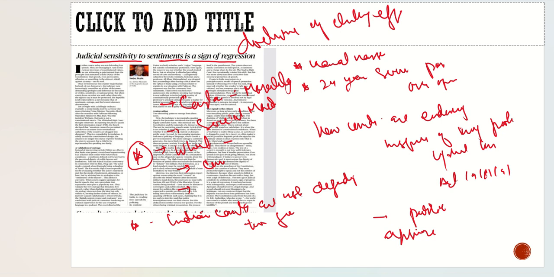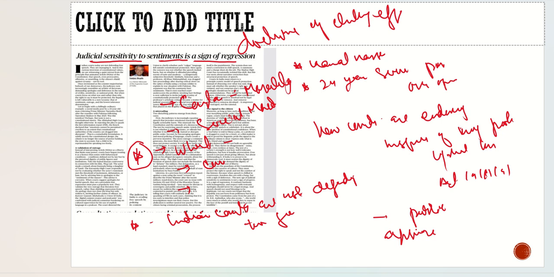The author has highlighted a few recent cases which show that the courts are going in the wrong direction. It is a regressive approach. It is better for them to protect the right to freedom of speech and expression than to protect the sentiments of the people. So this is in a nutshell what was in the article.